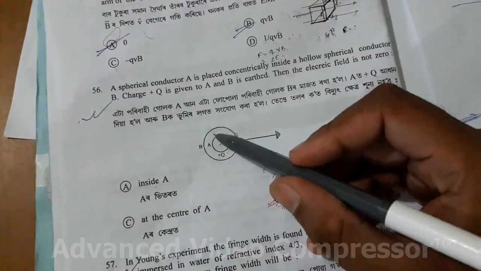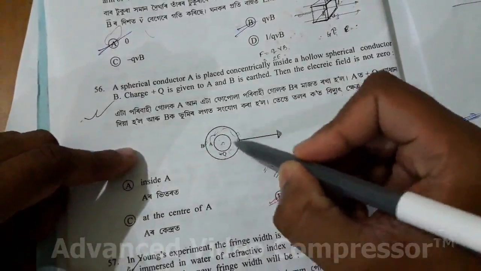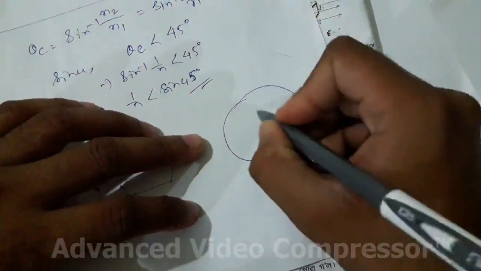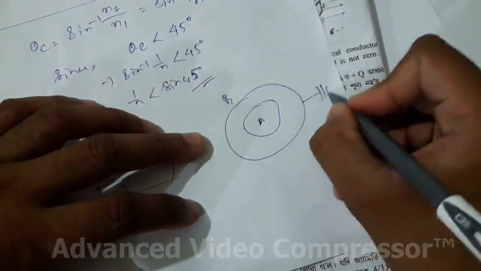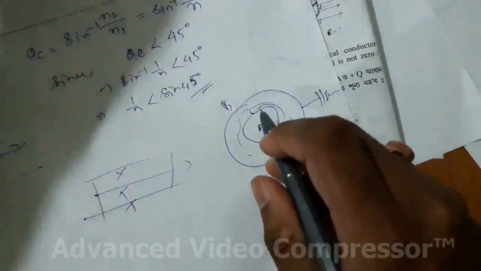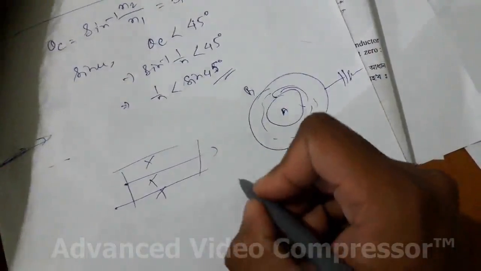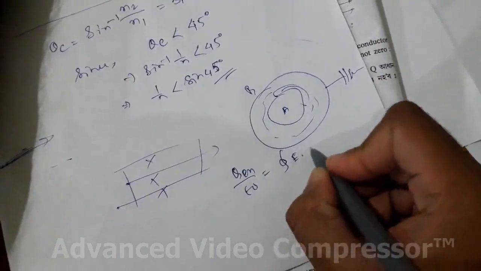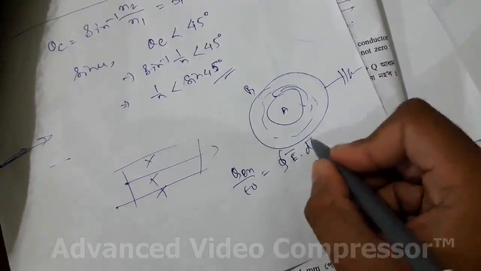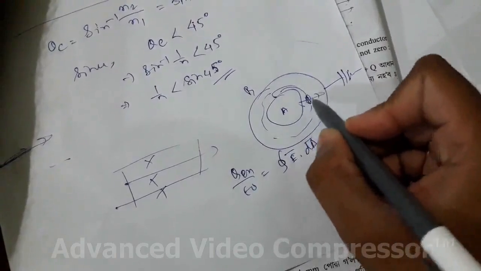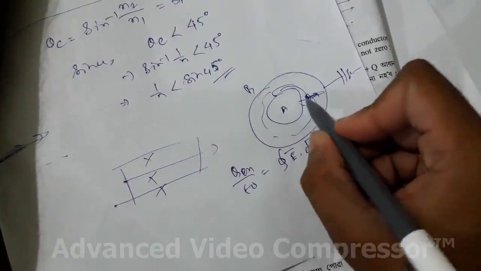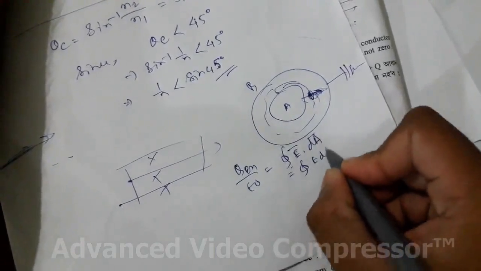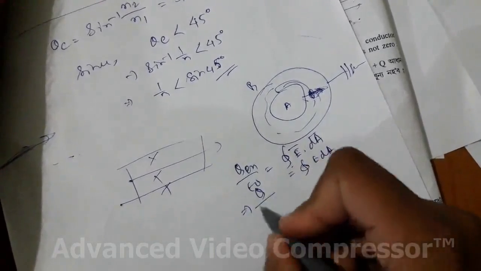So we can take a Gaussian surface between A and B, since B is grounded. Applying Gauss law: closed integral of E dot dA divided by epsilon naught is equal to the enclosed charge. E and the area vector are in the same direction, perpendicular to the surface, so the angle is 0 degrees and the dot product is simply E dA.